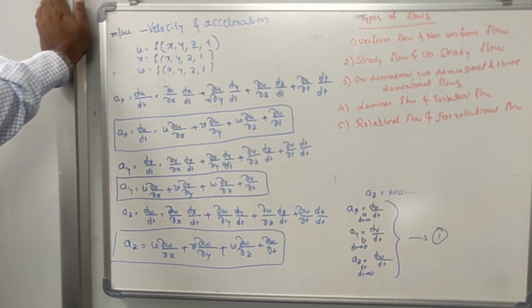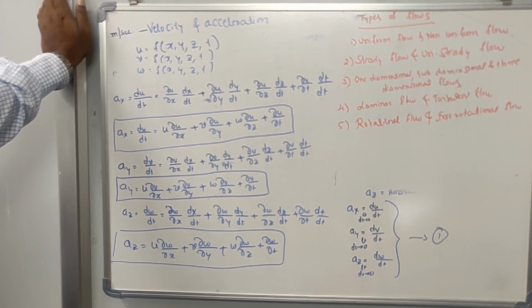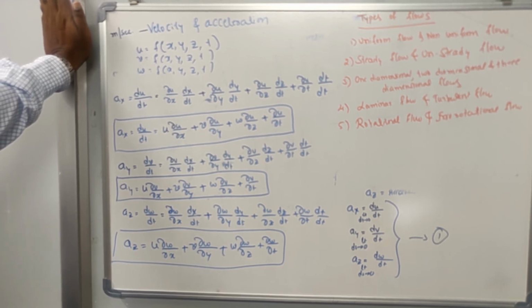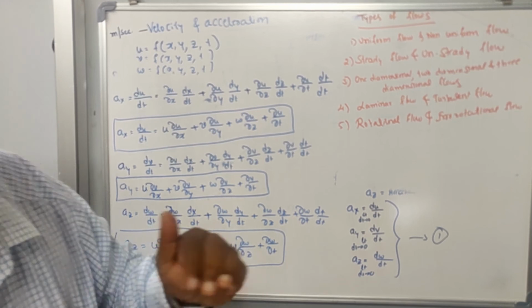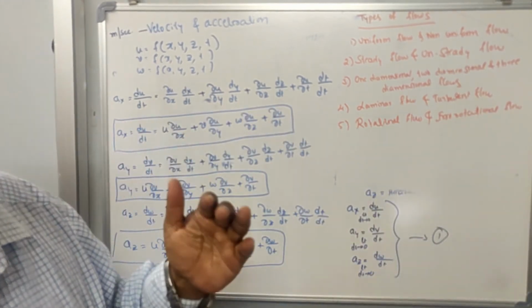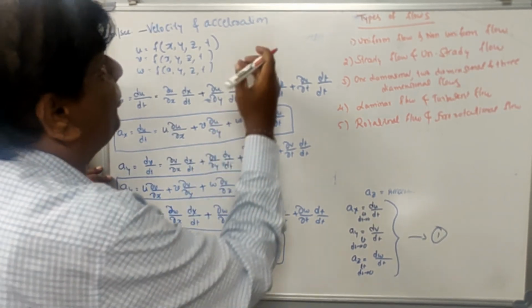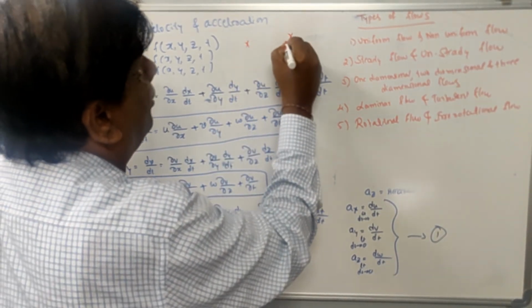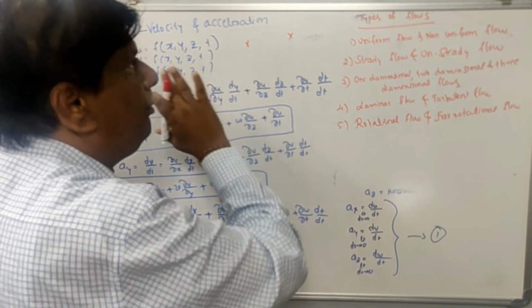So what is uniform flow? The fluid flow is said to be uniform when its velocity and acceleration components remain the same with respect to space. With respect to space means remains constant. At any instant, suppose you have 2 points, and the fluid is in motion.